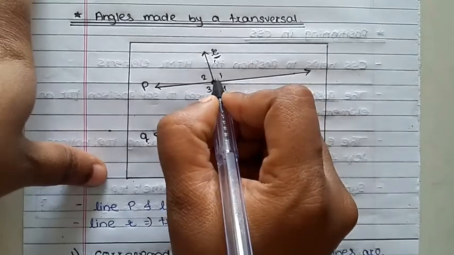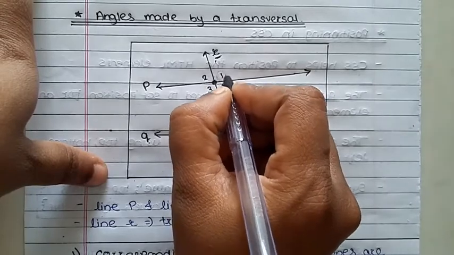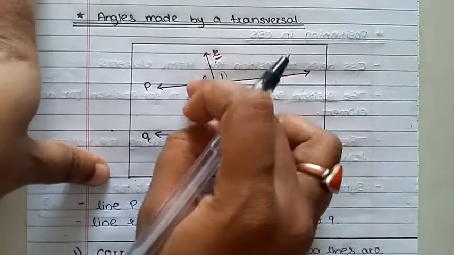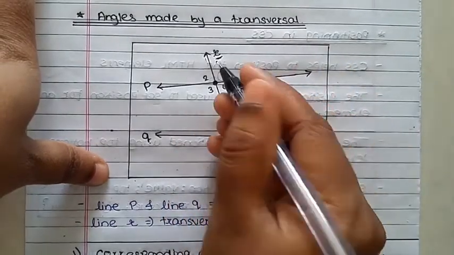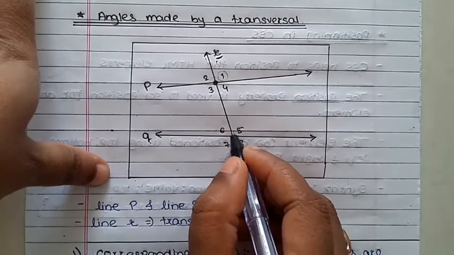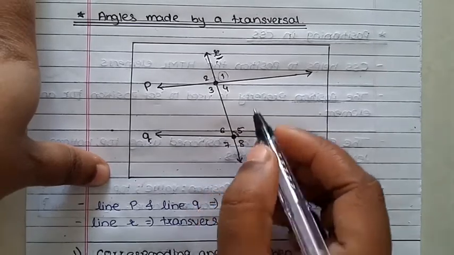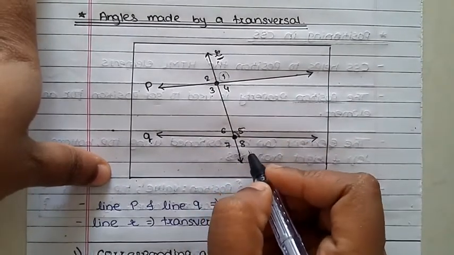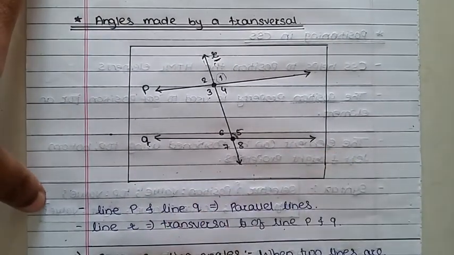So next, suppose this forms one angle, like this one, I name it angle 1. Then this angle is angle 2, then 3, 4. At the intersection point, how many angles are there? That is 4 angles: 1, 2, 3 and 4. For this other point, this is also an angle, that is 5, then 6, then 7 and then 8. So the total number of angles in this figure is 8. There are different types of angles made by the transversal, so we will discuss them in this part.